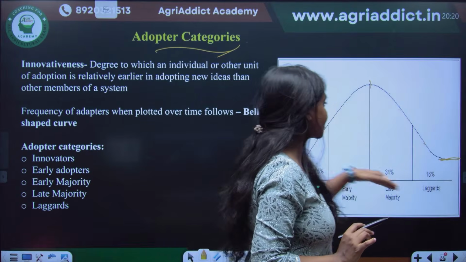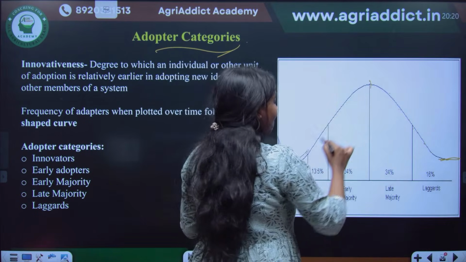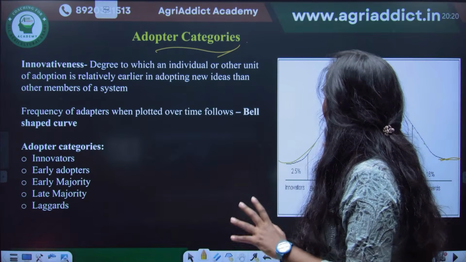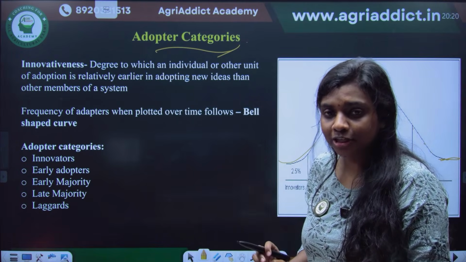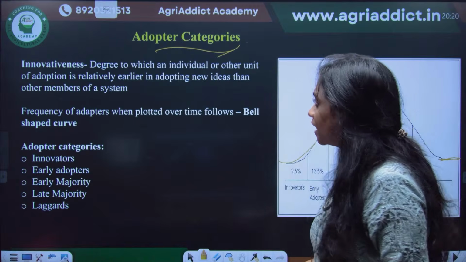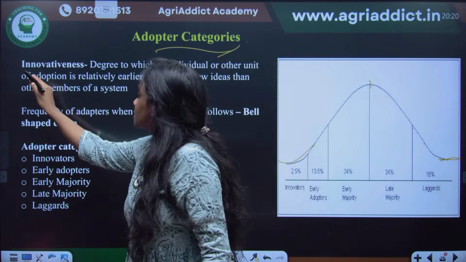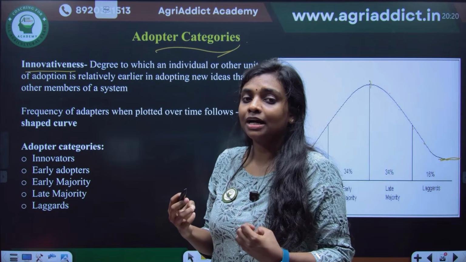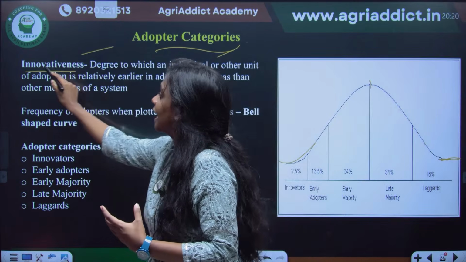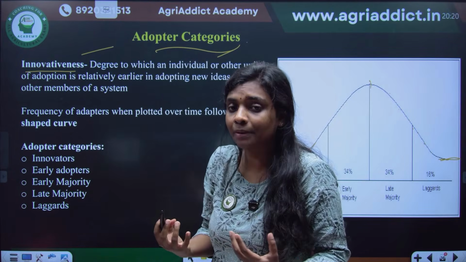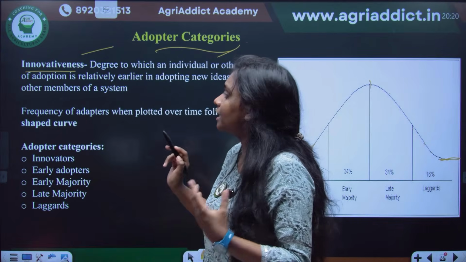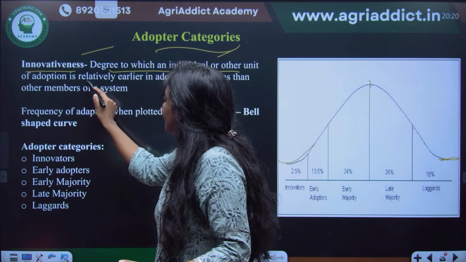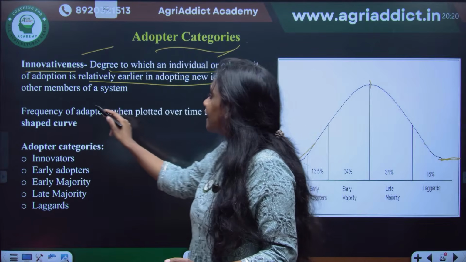That is a bell-shaped curve. So the adopter category is a bell-shaped curve. It shows the frequency of the people who are adopting a particular technology in a social system over time. It is based on the innovativeness. So when somebody asks, the adopter categories are based on the degree of adoption, like based on dash? The answer is innovativeness. Based on the innovativeness of the people, they are put in a graph. So what is innovativeness? Innovativeness is the degree to which an individual or other unit of adoption is relatively earlier in adopting new ideas than the other members of a system.